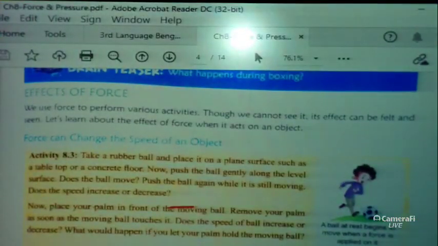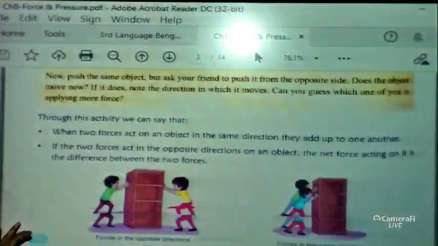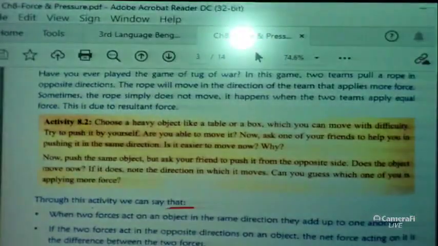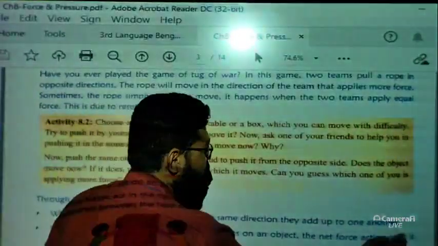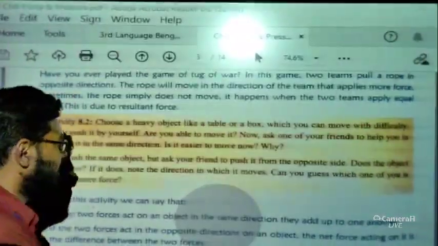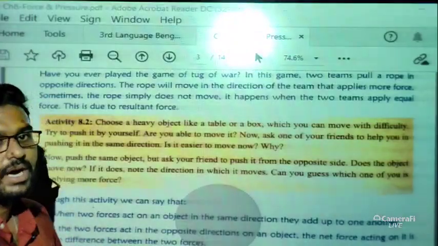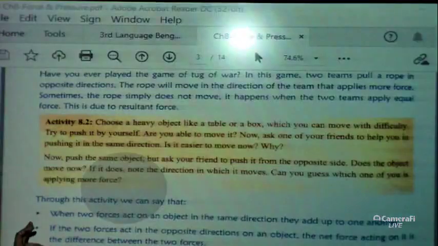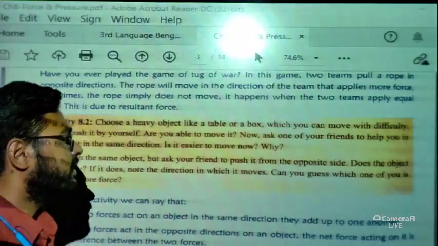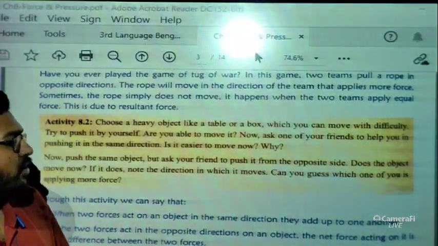Effect of forces. So what are the effects of forces? First of all, let me tell you that resultant of forces, I hope all of you can understand. Effect of forces we will discuss, but first we have to clear our concept on this, because if you don't understand resultant of forces, you can't understand the effect of forces. So students, what you have to do is read up to this. Then in our next video lecture, we will discuss the effect of forces.